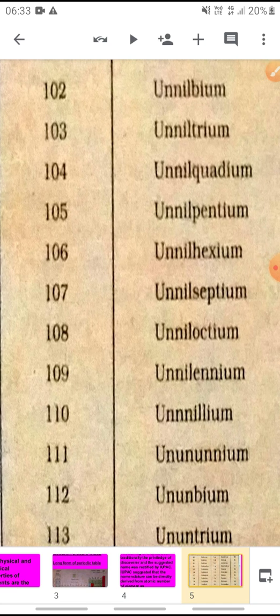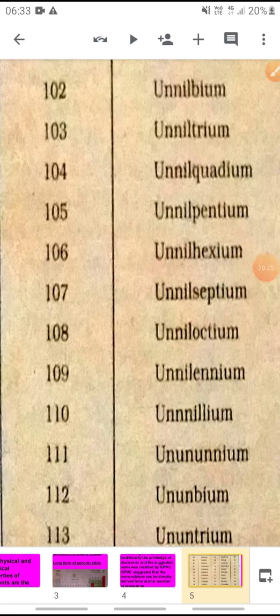For 110 will be ununnilium. So it's so on. So I hope you all have understood. You just have to remember, for 1 you have to write un, for 0 you have to write nil, and for 2, 3, 4 these things you have to learn. It will become more clear if you learn.